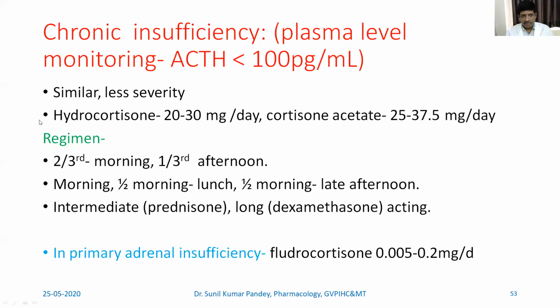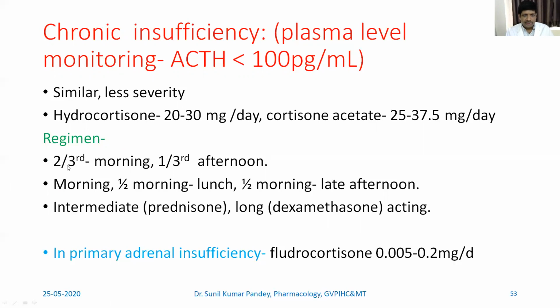Now coming to an important part, the regimen: how the corticosteroid should be given. Different books say different things, but there are three major regimens of giving corticosteroid. Taking into consideration that it has a sleep-wake cycle and an effect due to the biological clock, the first regimen is that 2/3 of the dose is given in the morning and 1/3 of the dose is given in the afternoon.